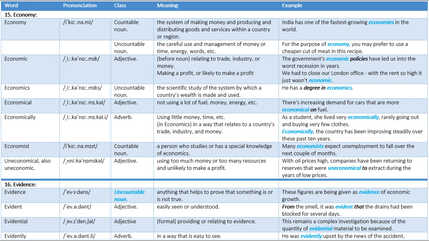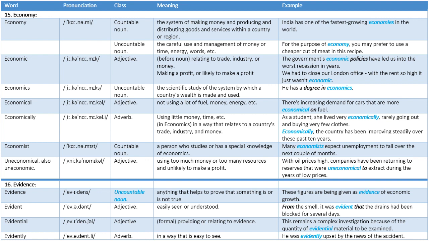Economic. Adjective. Meaning, before noun, relating to trade, industry, or money. Making a profit, or likely to make a profit. Example, the government's economic policies have led us into the worst recession in years. We had to close our London office, with the rent so high it just wasn't economic. Economics. Uncountable noun. Meaning, the scientific study of the system by which a country's wealth is made and used. Example, he has a degree in economics.